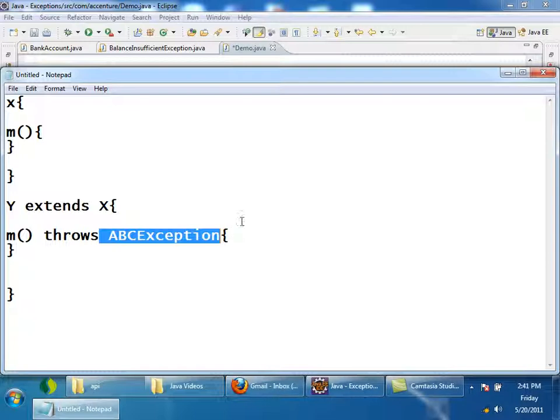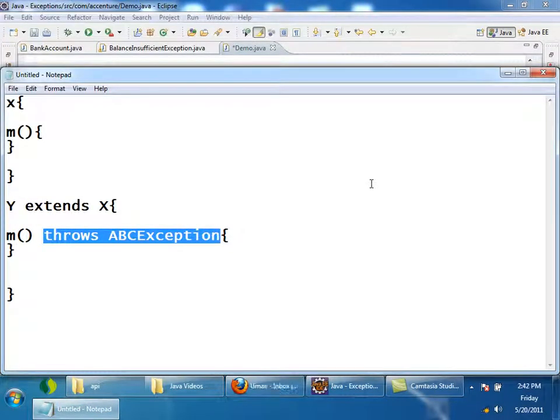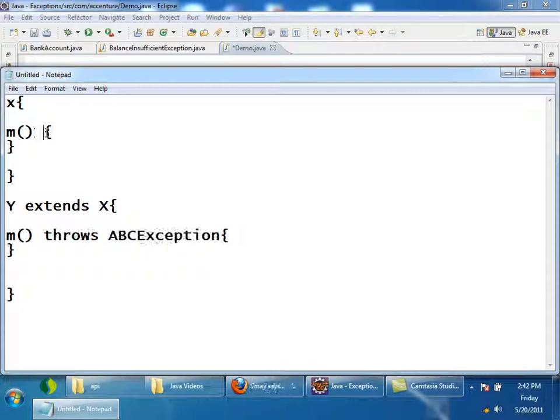Yes, you are exactly correct. What I want you to understand is that the overridden method should not throw any extra exceptions. If M in the superclass is throwing this exception, in the subclass while overriding you can throw it, but you cannot throw an extra exception like this.